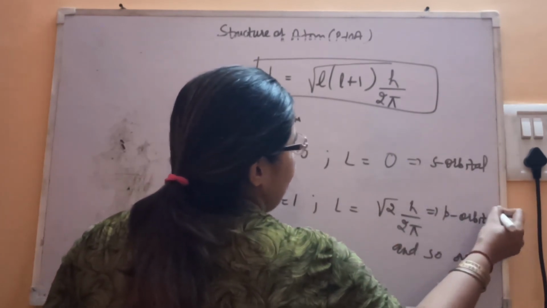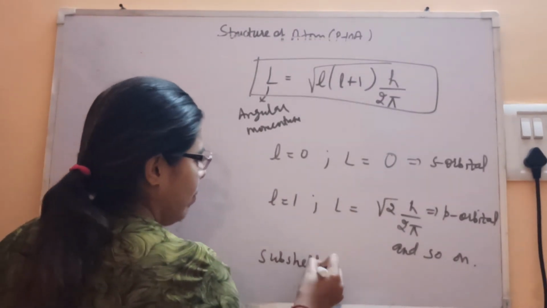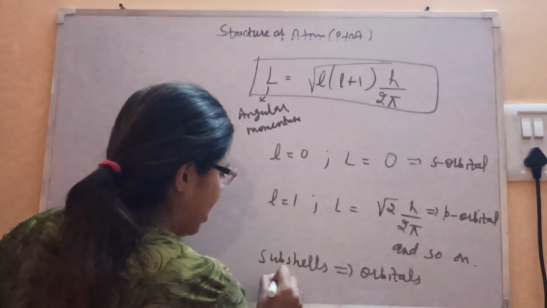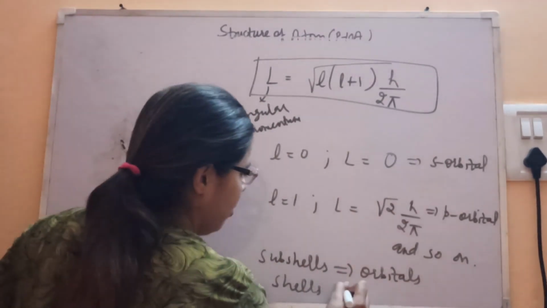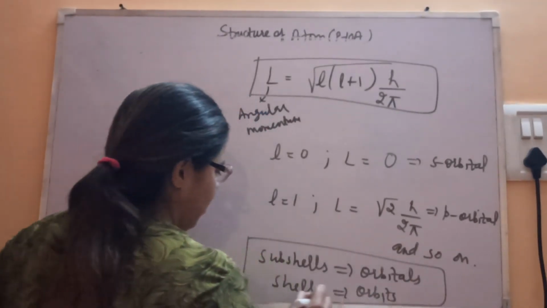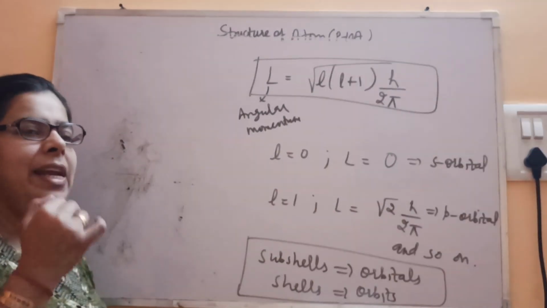Basically, subshells represent orbitals, as shells represent orbits. This is the difference, you just note it down. That's why S orbital and P orbital have different shapes. We'll see that part later on.